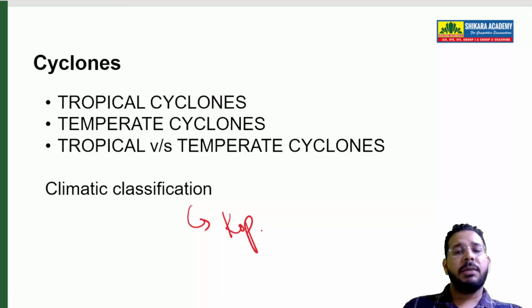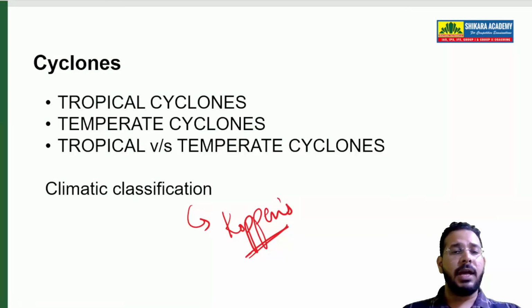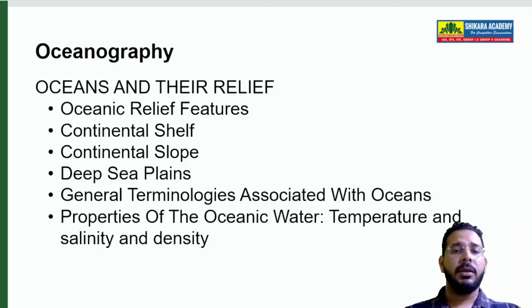We have Köppen's climatic classification. So you study the basics. There are some alphabets and they denote some type of weather. Those you remember. Then in oceanography you will study oceanic structures.